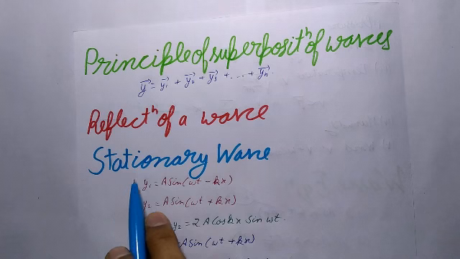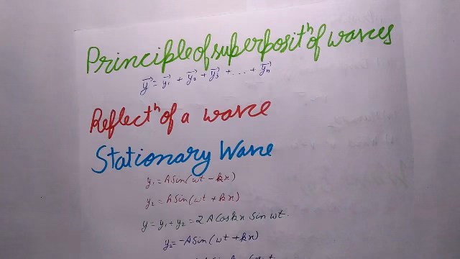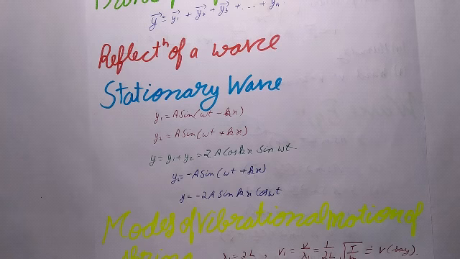So next is the stationary wave. When two progressive waves of equal amplitude and frequency traveling in opposite directions along a straight line superimpose each other, the resultant wave does not travel in either direction and is called a stationary or standing wave. At some points, the particles of the medium always remain at rest. These are called nodes. At some other points, the amplitude of the oscillation is maximum.